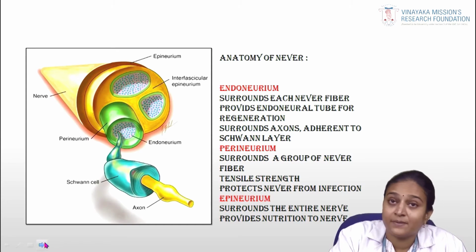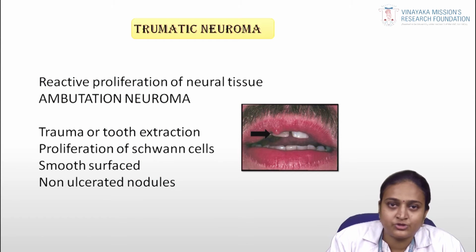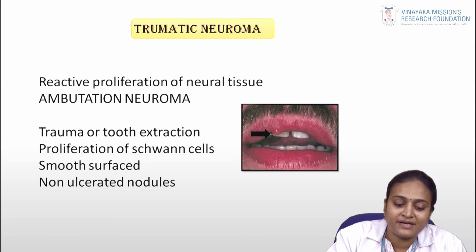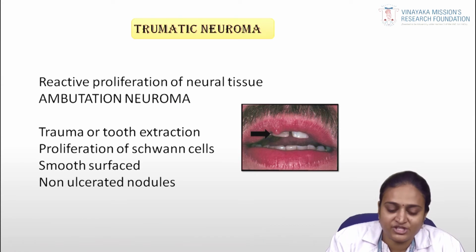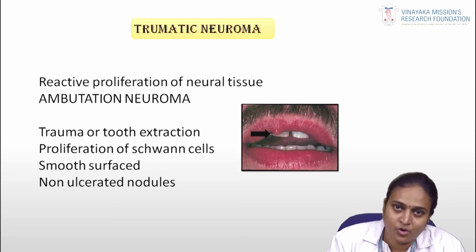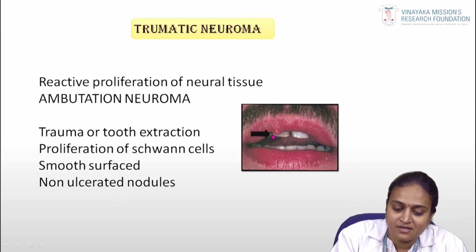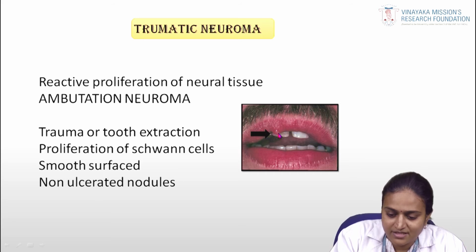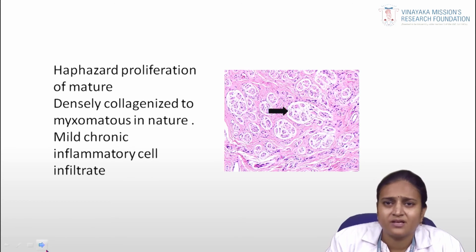Now let's move on to the pathology of nerve tissue tumors. The benign nerve tissue tumor is the traumatic neuroma, a reactive proliferation of nerve. It is mainly from amputation neuroma. It can result from trauma or tooth extraction, with proliferation of Schwann cells. It appears smooth surfaced and non-ulcerated. In this picture you can appreciate a smooth surfaced nodule in the upper lip, mainly because of irritation or trauma.